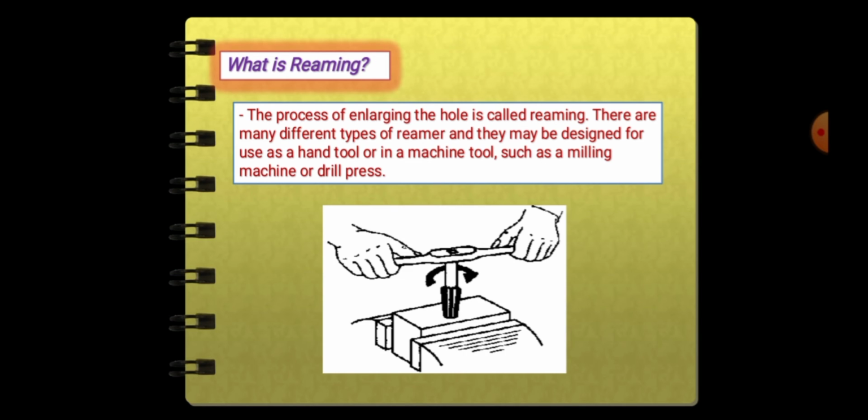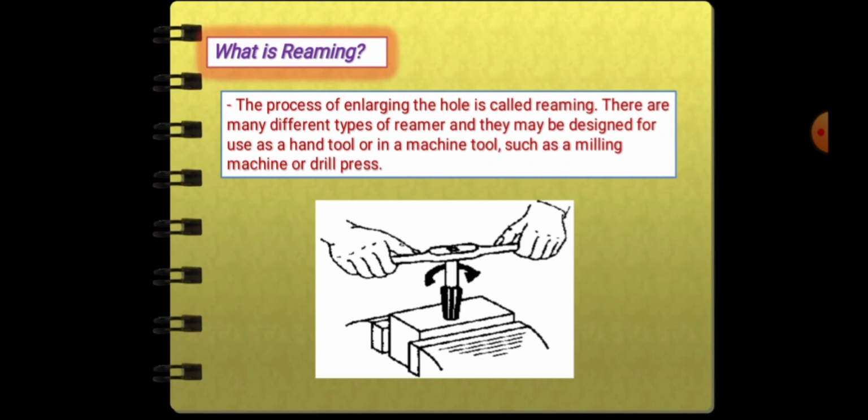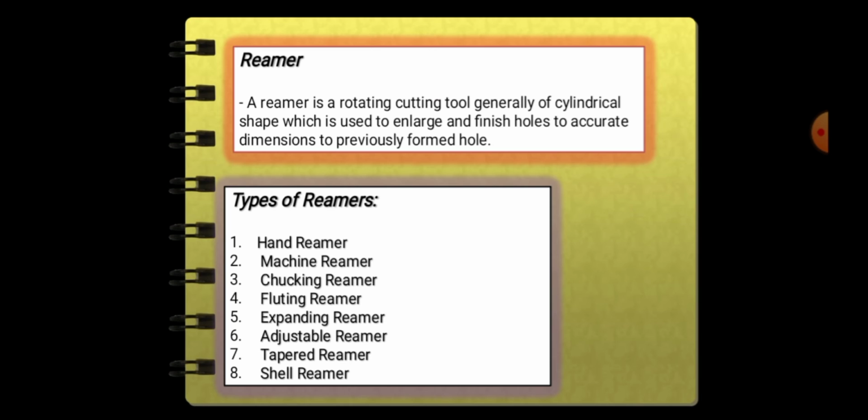Reaming, the process of enlarging the hole, is called reaming. There are many different types of reamers, and they may be designed for use as a hand tool or in a machine tool, such as a milling machine or drill press. Reamer. A reamer is a rotating cutting tool, generally of cylindrical shape, which is used to enlarge and finish a hole to accurate dimension to a previously formed hole.